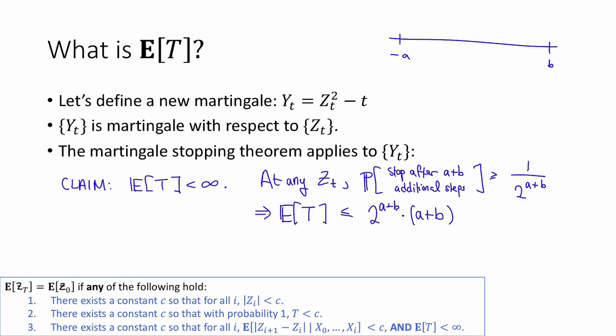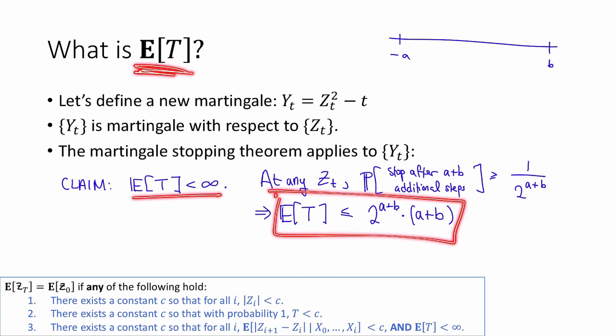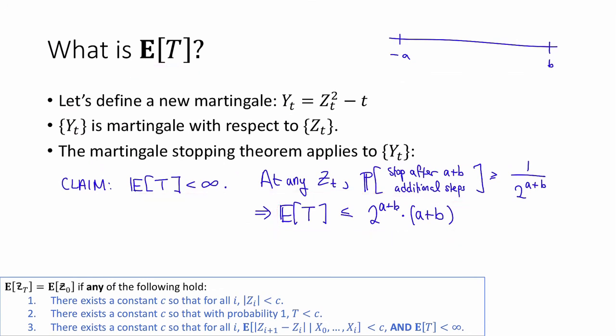And here we're just using the fact that the expected value of a geometric random variable with expectation this is 1 over that. Okay, so this is a pretty loose bound. We're hoping to answer this question much more precisely, but this bound is enough to show that E of T is actually finite. So now we know that this is true, and we should verify the other condition.